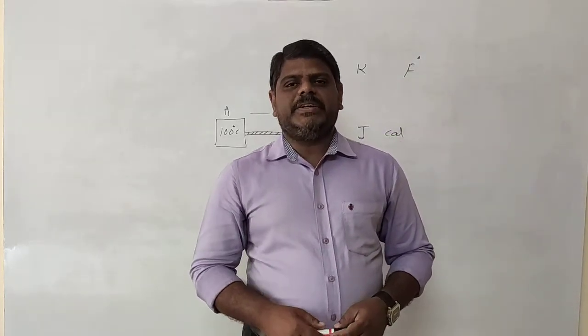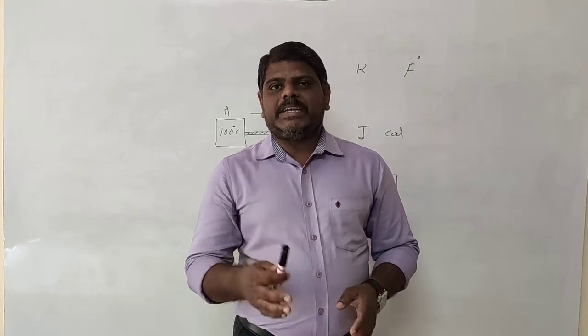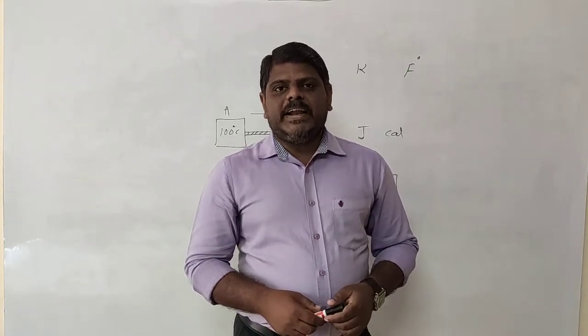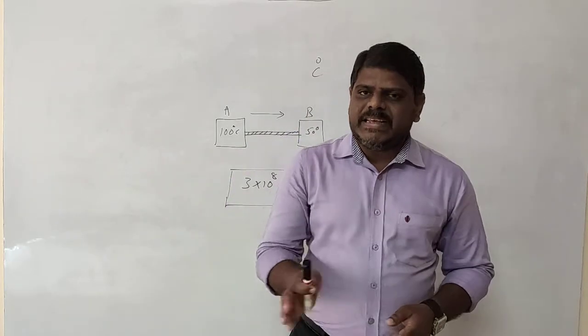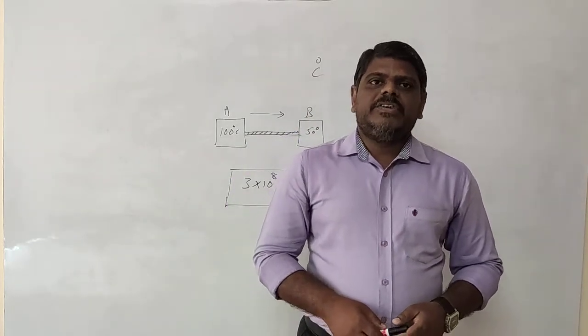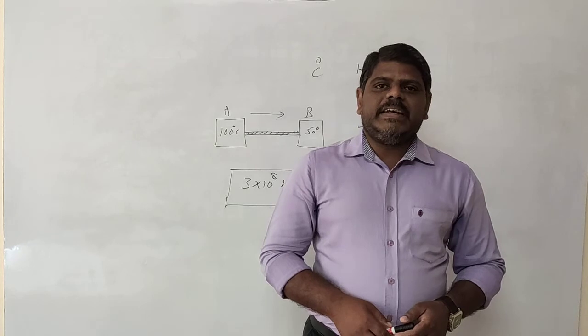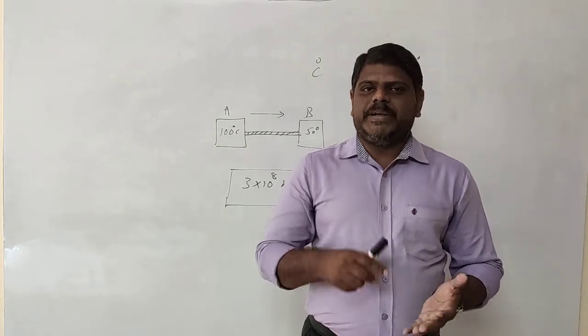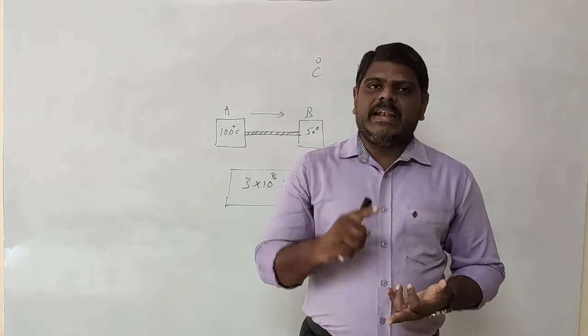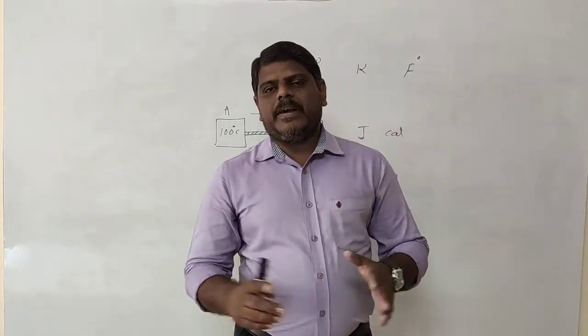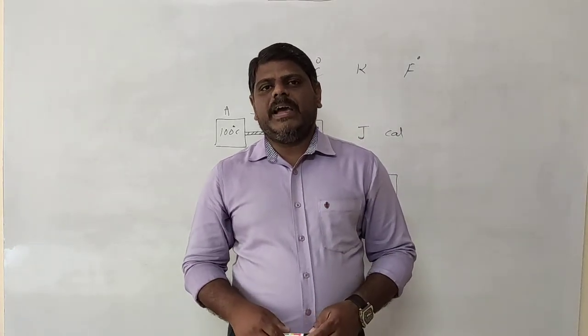Next is radiation. This has the maximum speed. In the radiation method, a large amount of heat energy travels in less time. So heat energy travels at maximum speed with the radiation method, next the convection method, and the least is the conduction method.